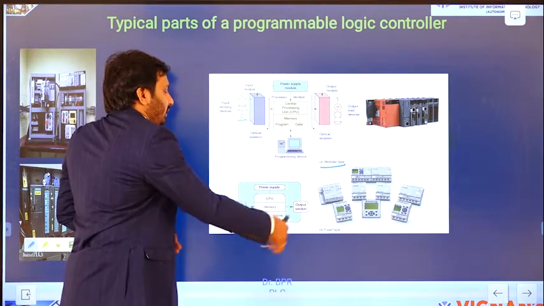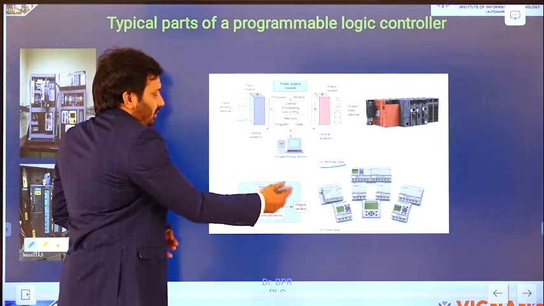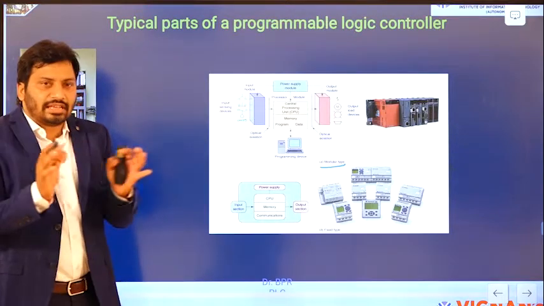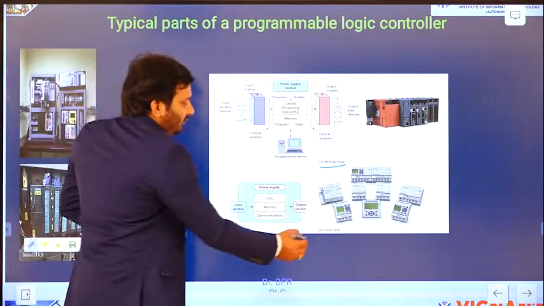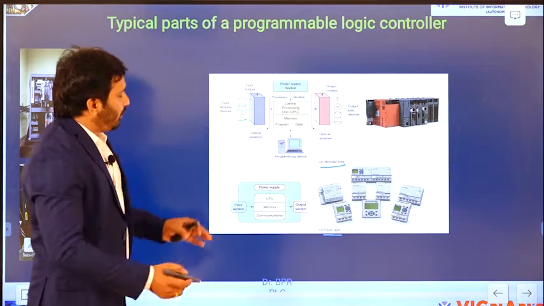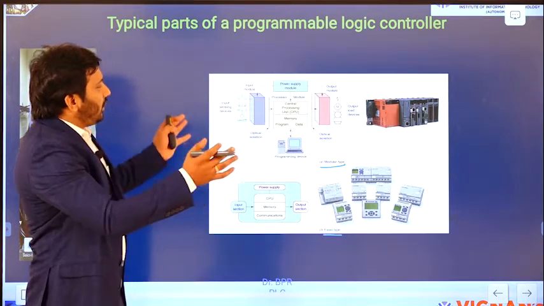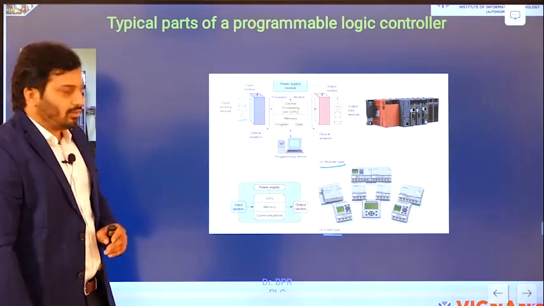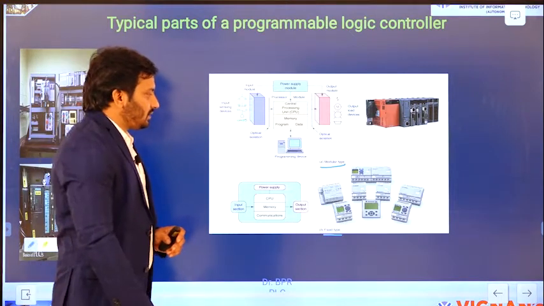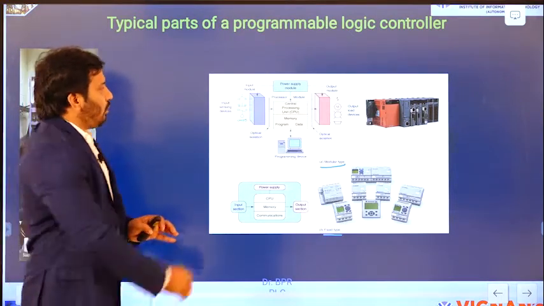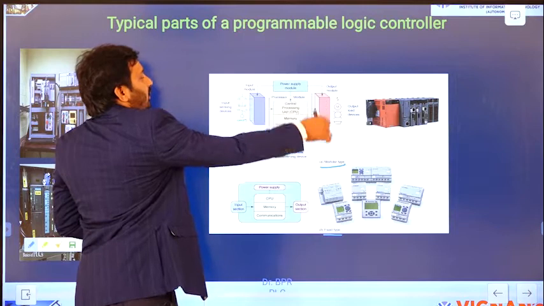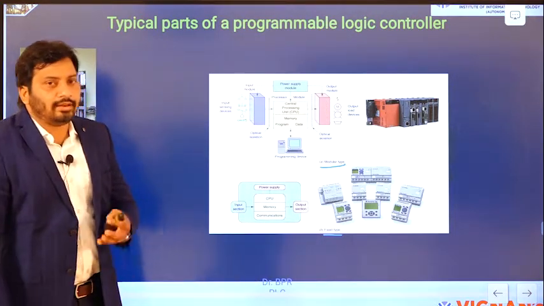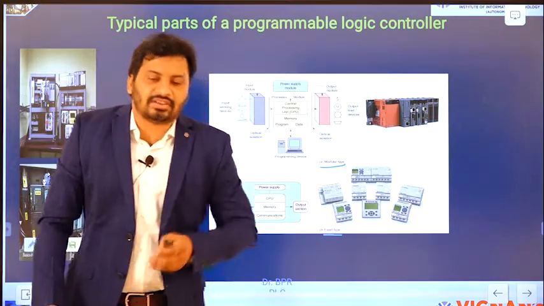This is the embedded device. Whatever the functional units are there, all are embedded in a single block. This one is the fixed type. How these are going to be embedded, or placed in the rack in the modular case, we will discuss later. For now, we will discuss what the functional units are, whether in the modular type or the fixed type, and what the use of each functional unit is.